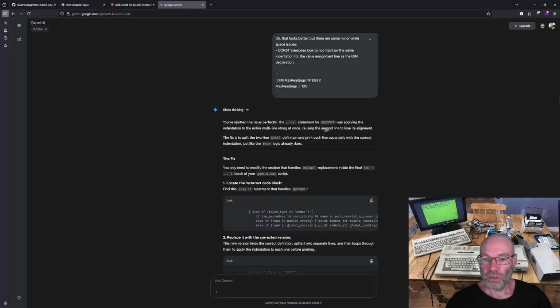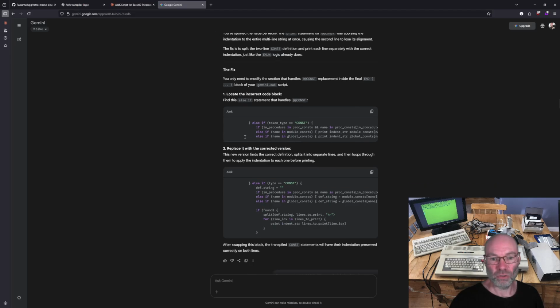The print statement for const was applying the indentation to the entire multi-line string at once, causing the second line to lose alignment. The fix is to split the two-line const definition and print each line separately with the correct indentation. Oh, I see. So it was printing two lines and it was not adding the extra spacing. So this is what it told me to do. Find this code. So was the problem here. Let me see. So this is where it's going print, indent string, and then it's doing the full procedure name.